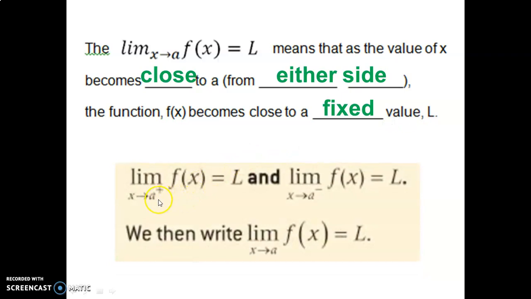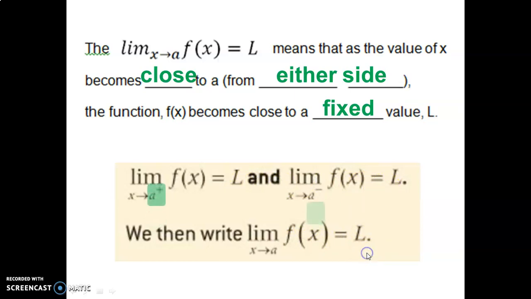So we write it this way, right? We show as x approaches a from the positive side, we get to a value L. And then as x approaches a from the negative side, we get the same value L. Therefore, the limit of the function as x approaches a is that value, because it's the same value when you come from either side. So that is our limit.